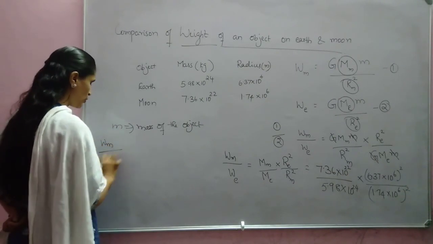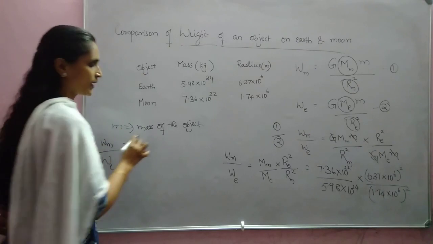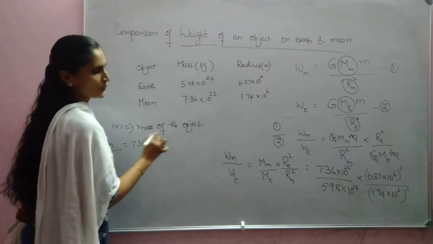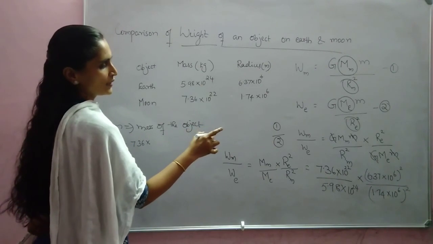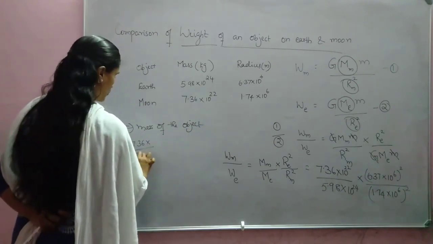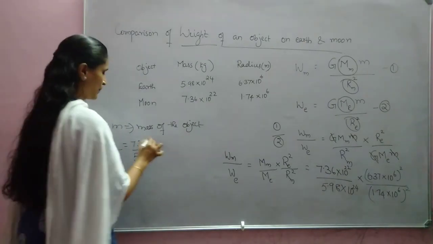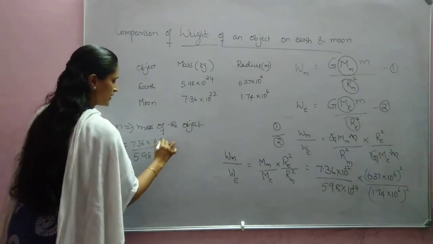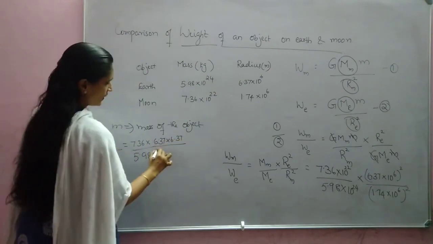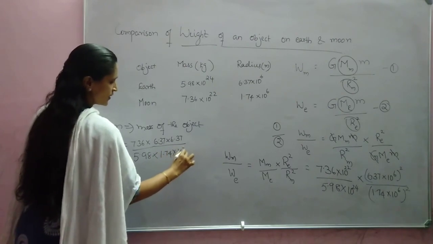So weight of the object on moon divided by weight of the object on earth, you can write as 7.36 into 10 raised to 22 by 10 raised to 24, which will become 10 raised to minus 2, and 10 raised to 6 square will get cancelled, into 6.37 into 6.37 divided by 1.74 into 1.74.